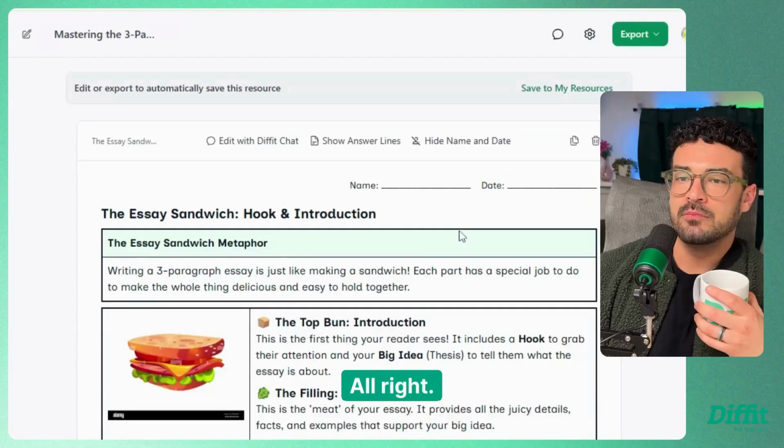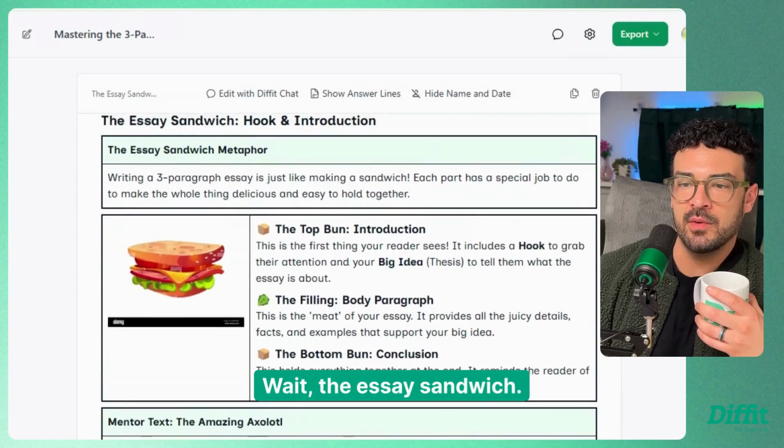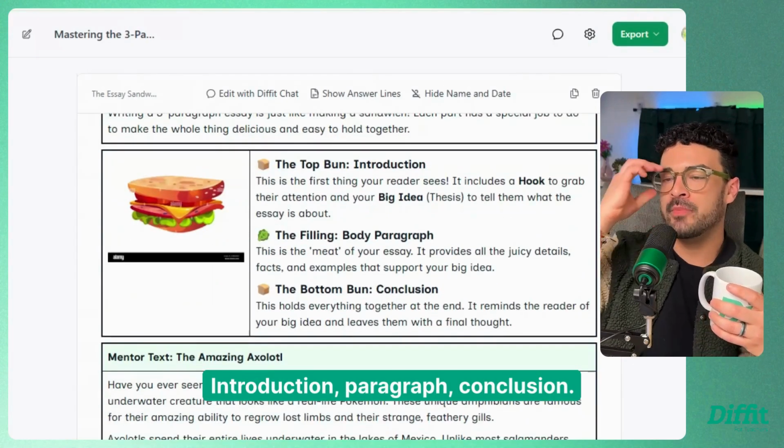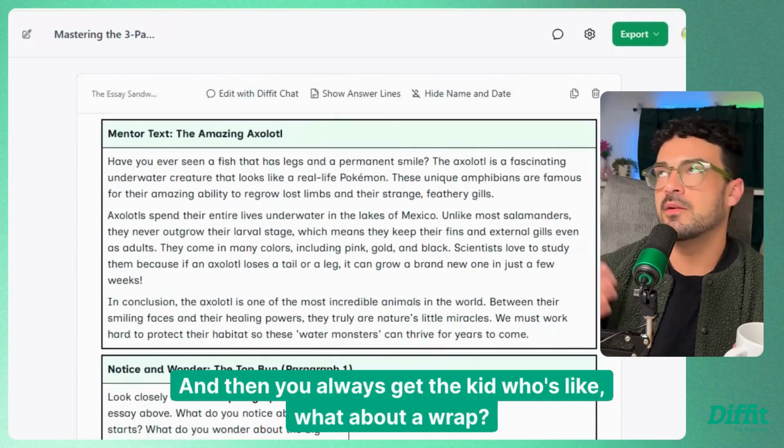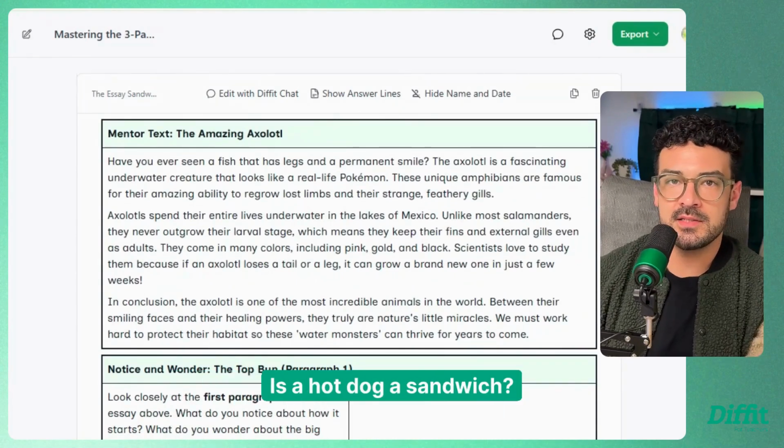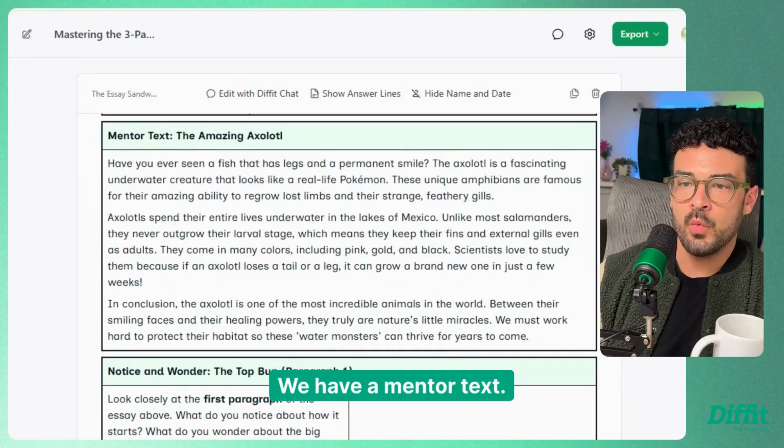Next up. All right. Wait. The essay sandwich. Introduction, paragraph, conclusion. And then you always get the kid who's like, what about a wrap? Is a hot dog a sandwich? Not the thing right now. We have a mentor text.